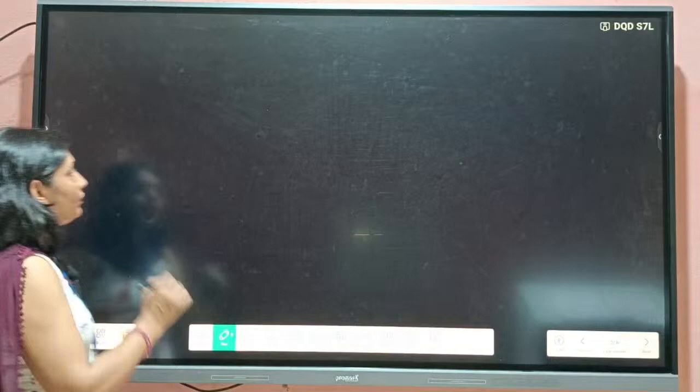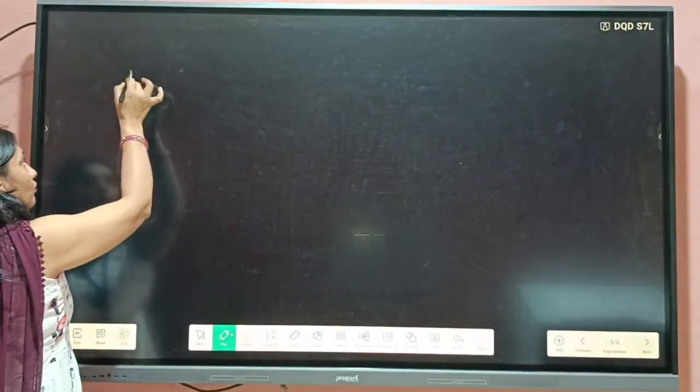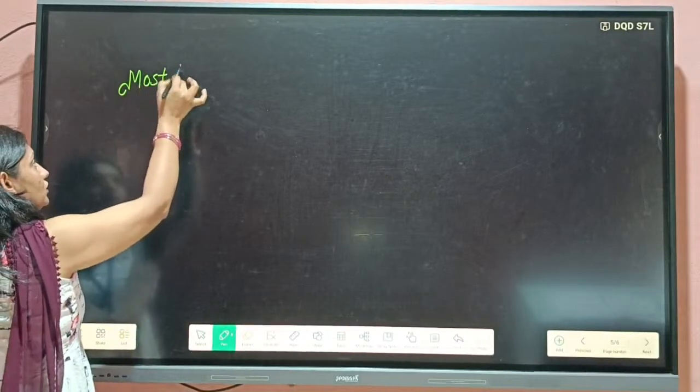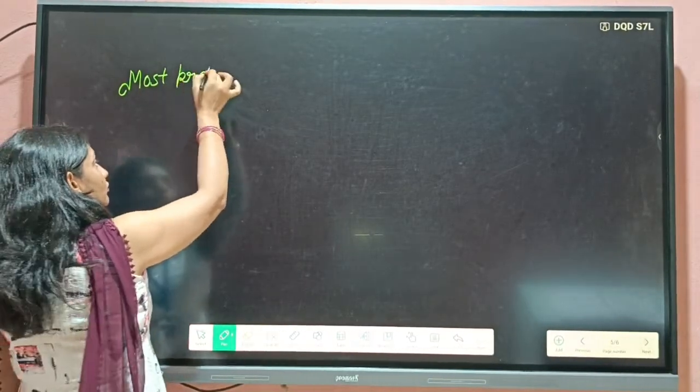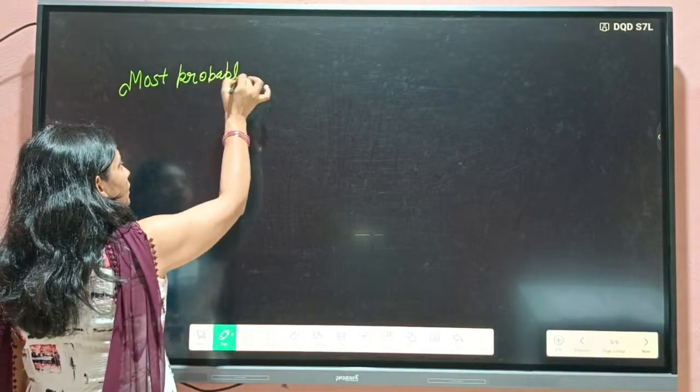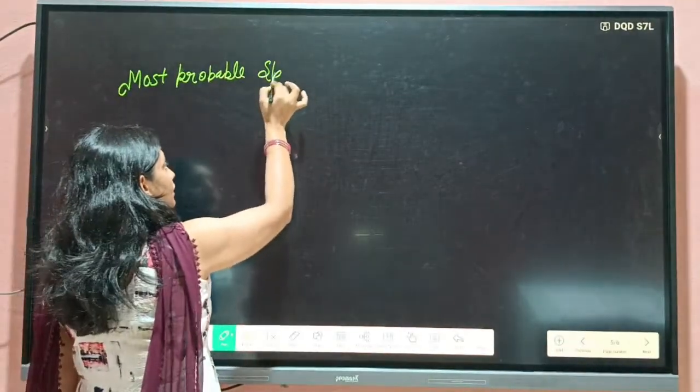Then students, we will discuss one more term, that is the most probable speed or kinetic energy.